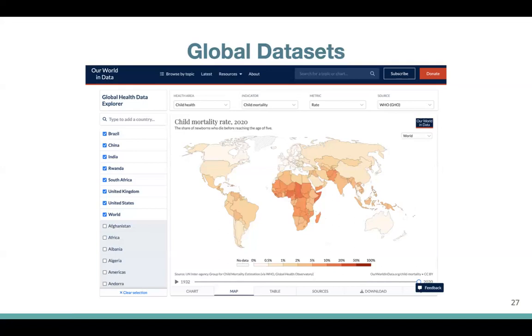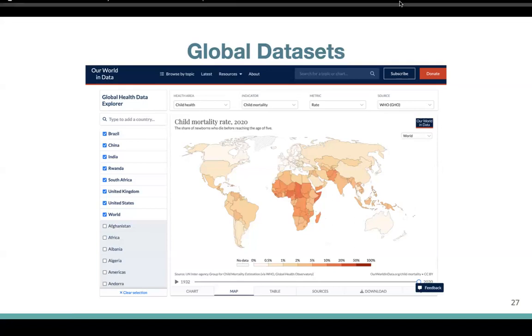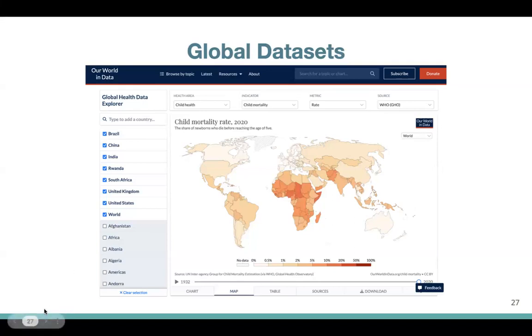So not just interact with these visualizations, but actually use them to answer some kind of question or hypothesis that you may have. All of these are extremely low granularity data sets, as I mentioned, both the Indian government sources that I have mentioned and this one by Our World in Data.